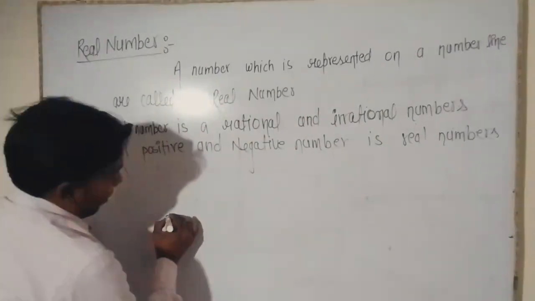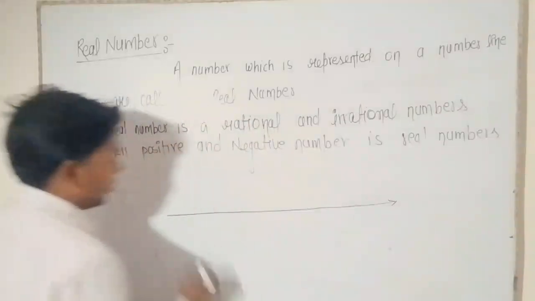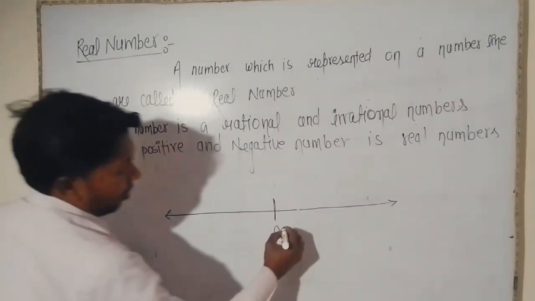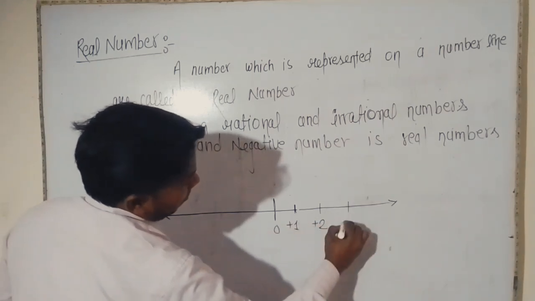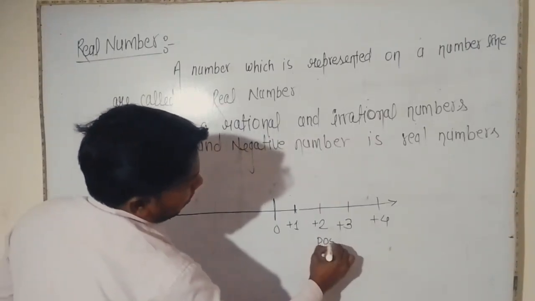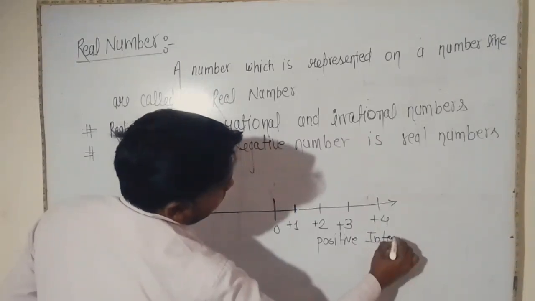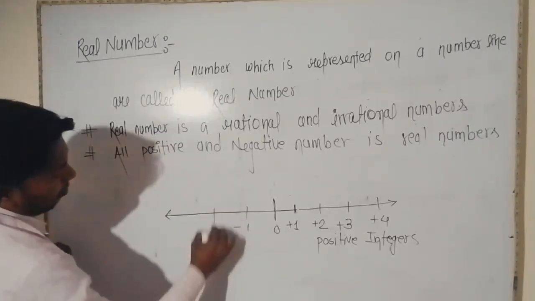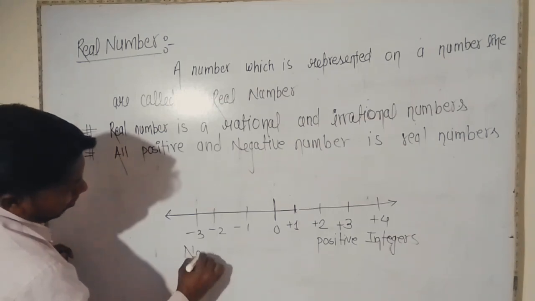For example, here is a number line, right? It is neutral, that means 0. Here 1, 2, 3 and 4 are positive integers. Here minus 1, minus 2, minus 3 are negative integers.